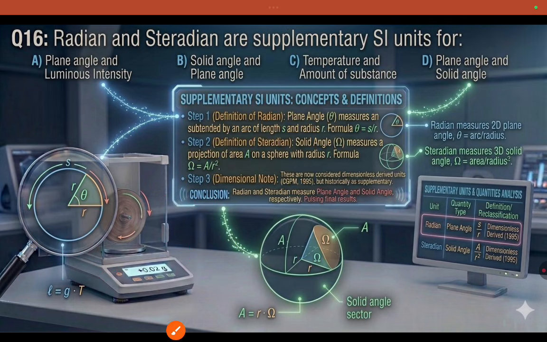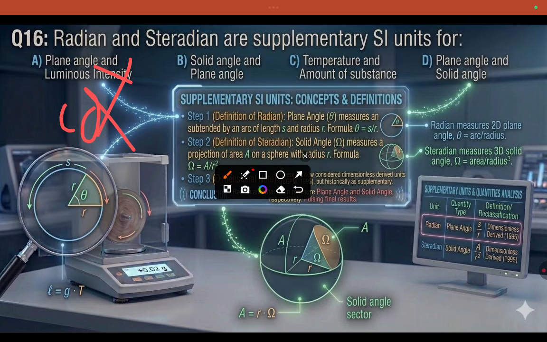Next one, radian and steradian are supplementary units for what? Radian is the supplementary unit for the plane angle, and steradian for the solid angle. Luminous intensity is not, that is candela, and mole is for amount of substance. So your answer is D.